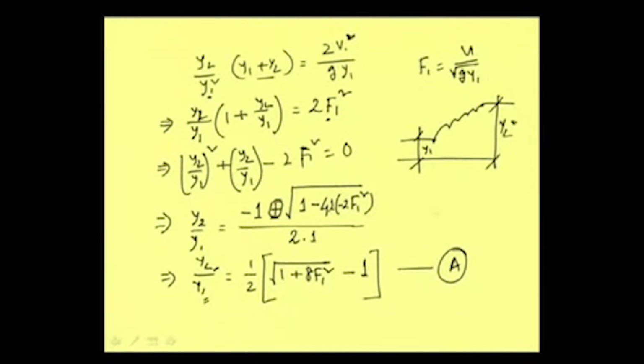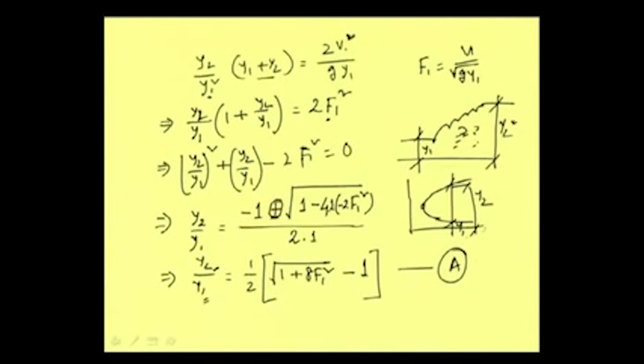And we know that when we draw the specific force diagram, energy is not equal between this point and that point, because there is a lot of loss of energy in this portion. So energy is not equal, but we are starting from the specific force equation, with the condition that specific force at upstream and downstream are equal. So this y1 and this y2 we are talking about.